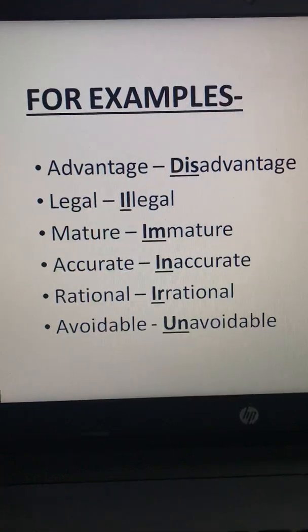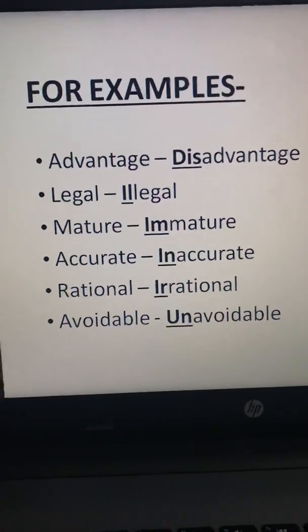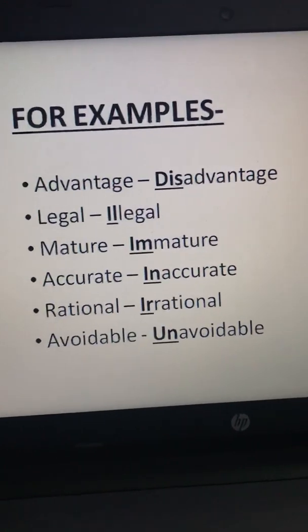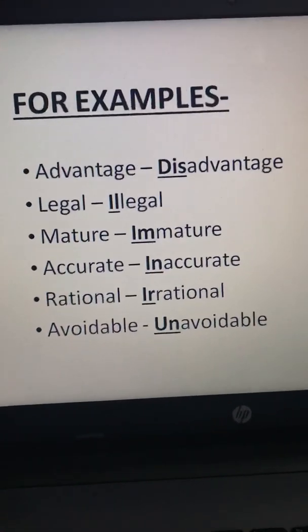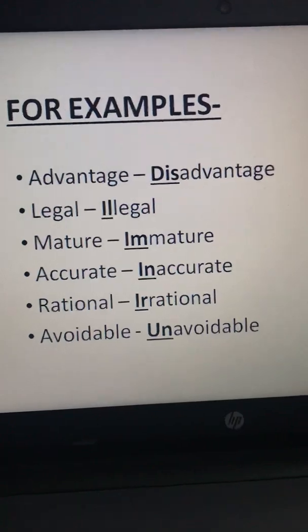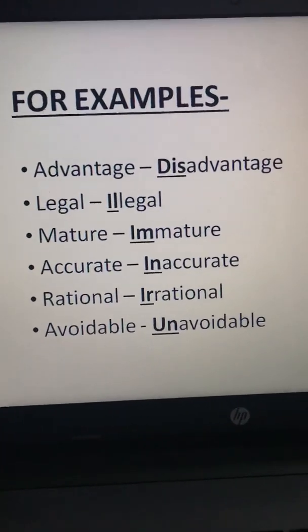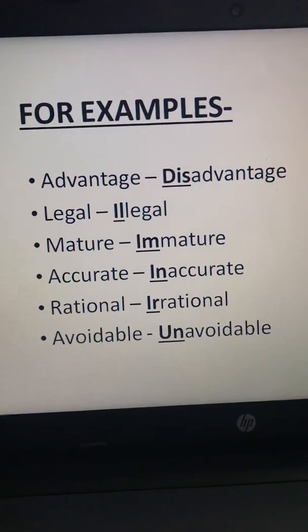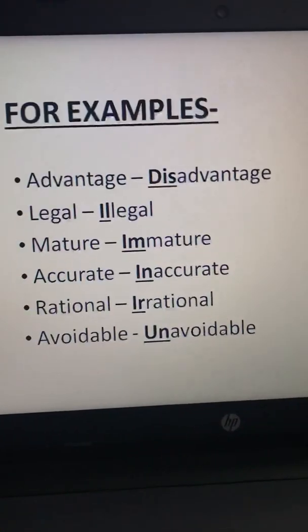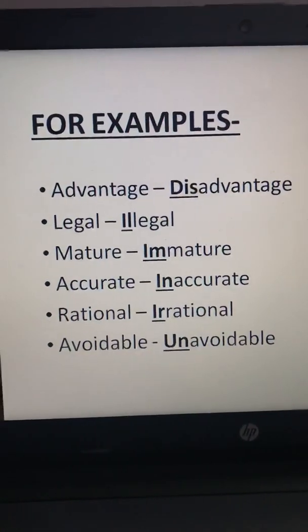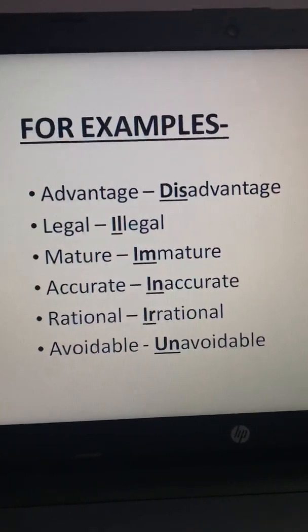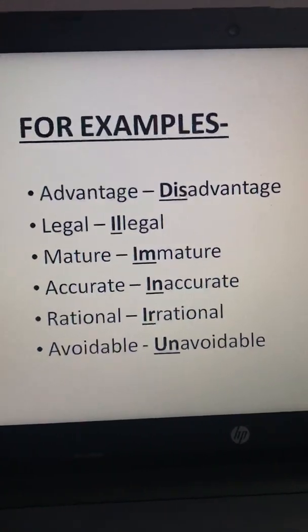Okay. Next word is rational. Again, as you can see, I have added the prefix ir to it. So the new word that is formed is irrational, the antonym for the word rational. Next word is avoidable. I have added the prefix un to it. So the antonym of avoidable is unavoidable.